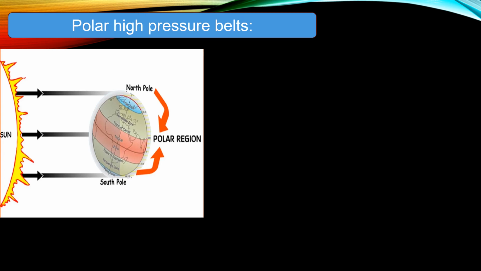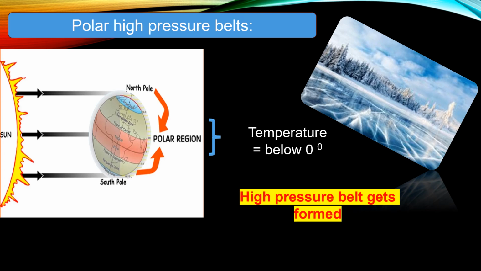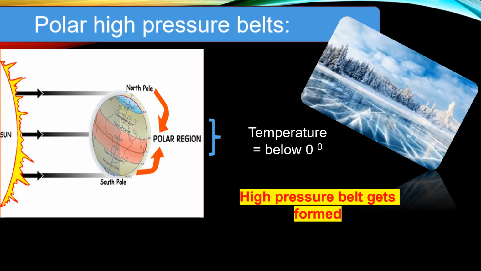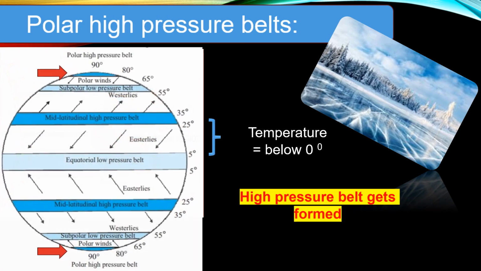In both the polar regions, the temperature is below 0 degrees Celsius throughout the year. Hence, here the air is cold. As a result, a high pressure belt gets formed. These are called polar high pressure belts. They generally occupy the area between 80 degrees and 90 degrees parallel in both the hemispheres.